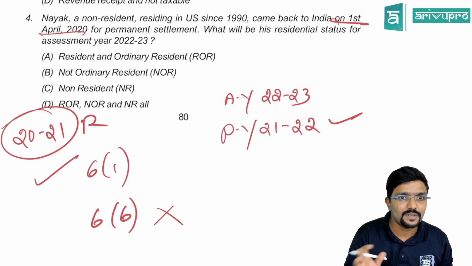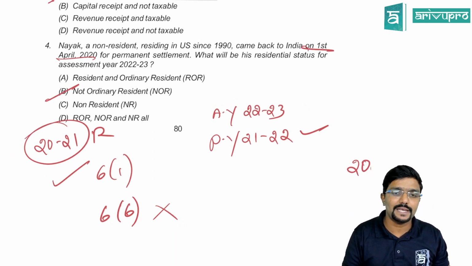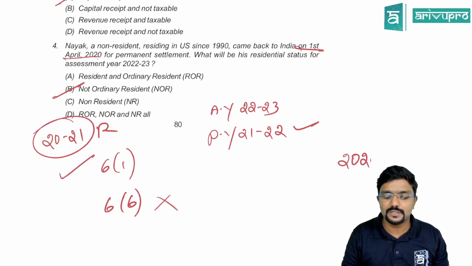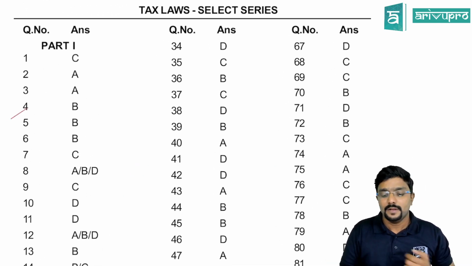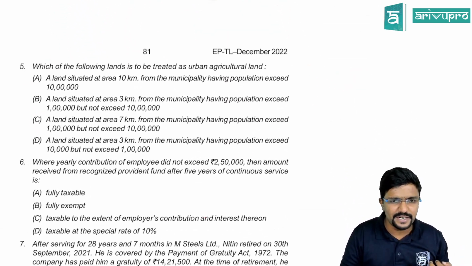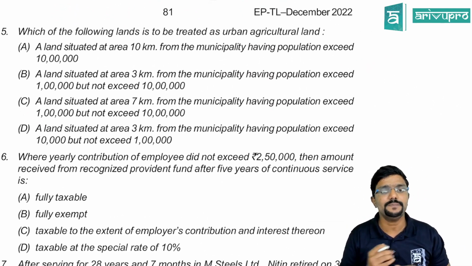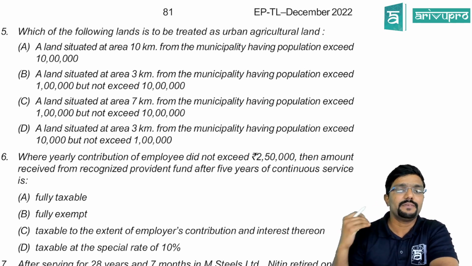Okay, where is the option? Not ordinary resident. B. B is the option. Okay, you guys also can cross check with the answers. So even the institute has given the answers like this. Okay, suggested answers. Fine. Chalo guys, few answers are not correct. We'll discuss about that going forward, whatever they have given as suggested answers. Fine guys, we'll move ahead.